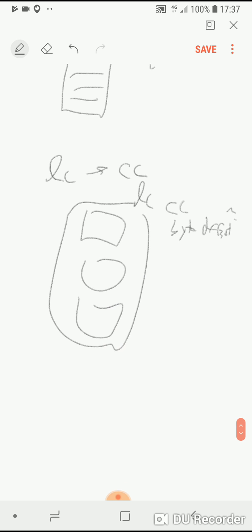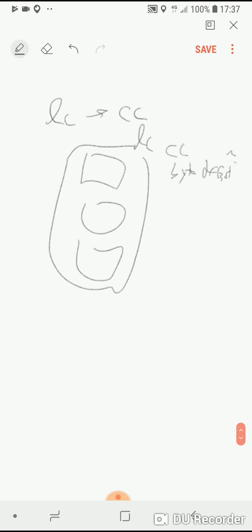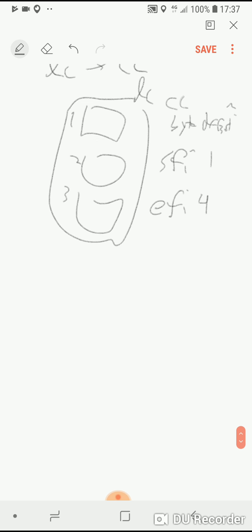The same thing with CC, which is a copy of LC. CC stands for the current commit, and LC stands for the last commit, or maybe the current state, I don't know. This starts out the same as the other one, so it has the start file index and end file index, again 1 and 4.